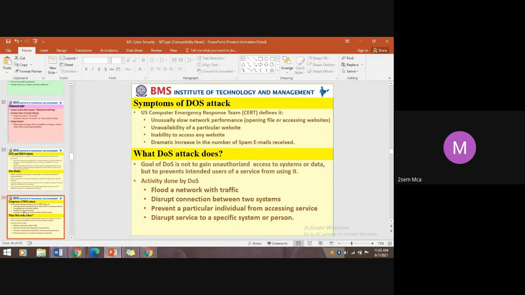The attack may happen over the internet against a person or a group of systems. If it is a DOS attack, it is an individual system or person. If it is a DDoS attack, a group of people is going to be affected.